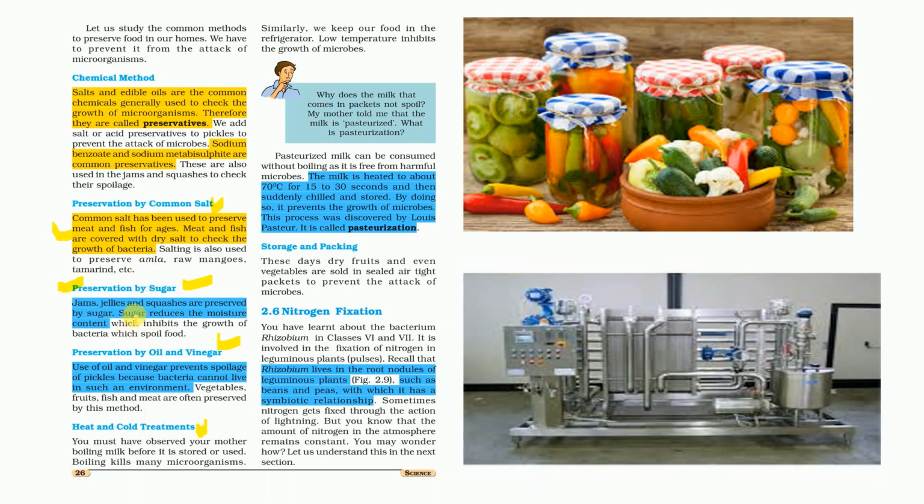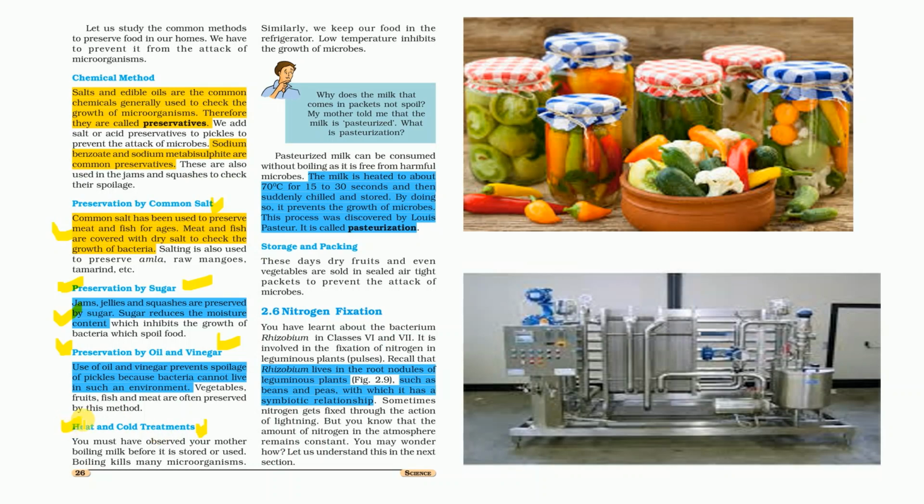Now, preservation by sugar. Jams, jellies, and squashes are preserved by sugar, as sugar reduces the moisture content in them and inhibits the growth of microorganisms in the food. Now, preservation by oil and vinegar. As we see in homes, pickles are preserved with the help of oils, as oil prevents the formation of microorganism attacks in the pickles.